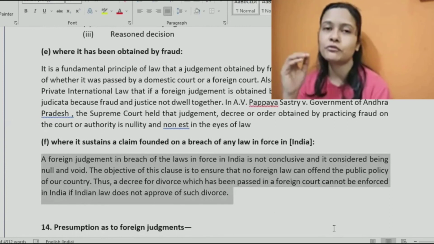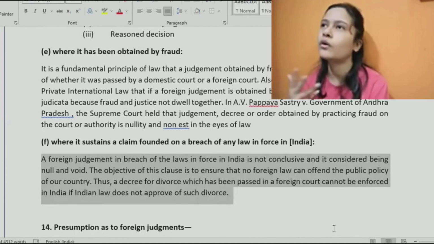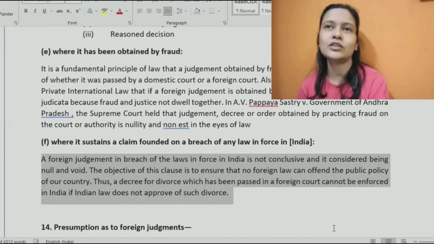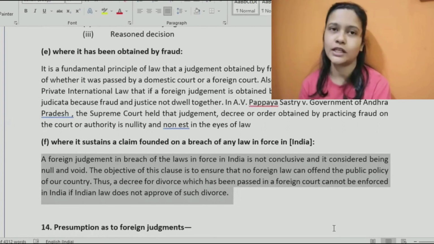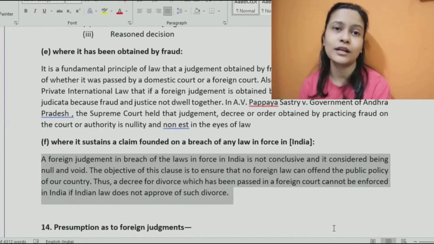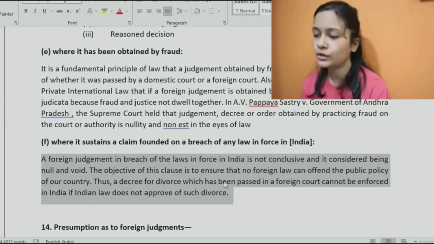For divorce also, there are certain grounds mentioned. Parties cannot just go to the court and say, yesterday I got married, today I want a divorce. There is a certain process which needs to be followed. Parties need to live separately for a certain while, and so many other things, right? There are certain grounds also, and based on those grounds only can parties apply for a divorce. So just because parties were living in a certain foreign country and obtained a divorce decree, they cannot enforce it here.